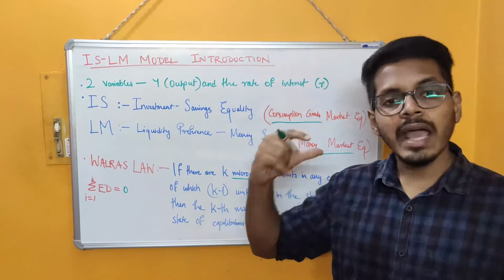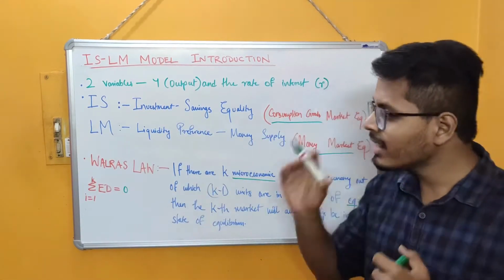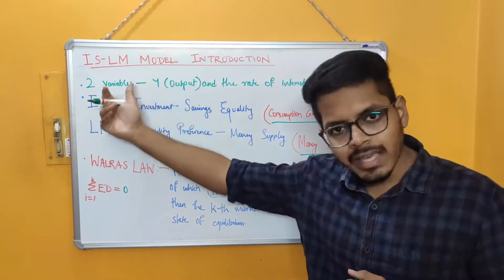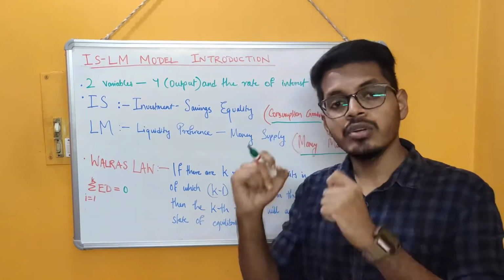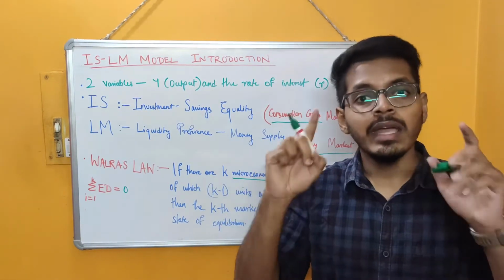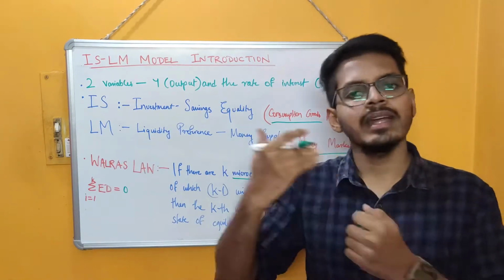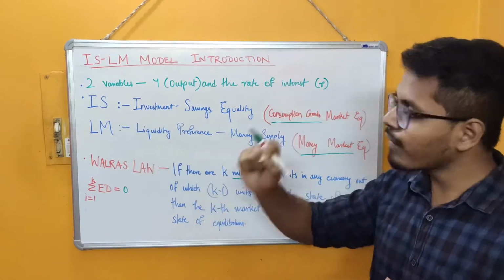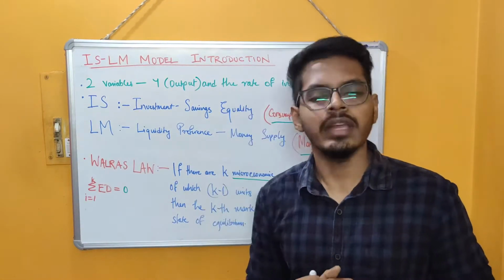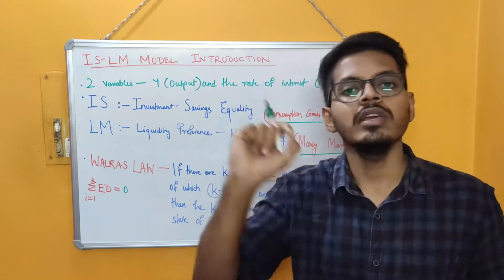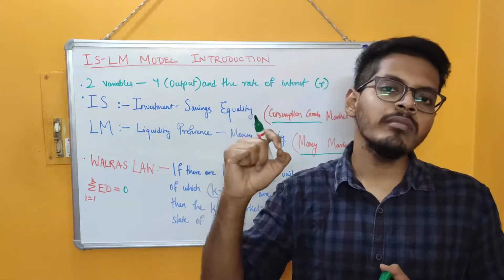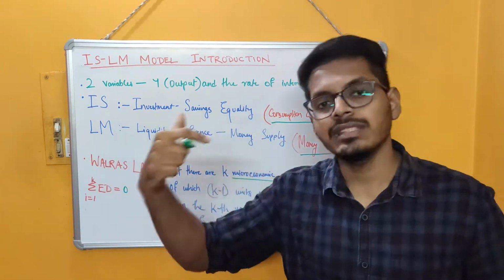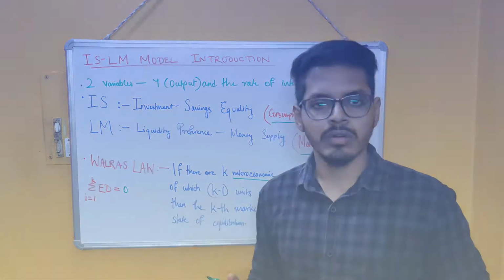So, Walras law helps to link the different markets together, and using this concept, if we consider the interaction between the IS and the LM curves, we are able to establish the equilibrium situation in both the markets together, that is the goods market as well as the wealth market. So our primary point of concern under ISLM is to find out the point where the IS and the LM curves are intersecting, because that particular point will give us the equilibrium point, and this equilibrium, unlike the simple Keynesian model's equilibrium, will be the equilibrium where both the goods as well as the wealth markets are attaining equilibrium at the same point of time.